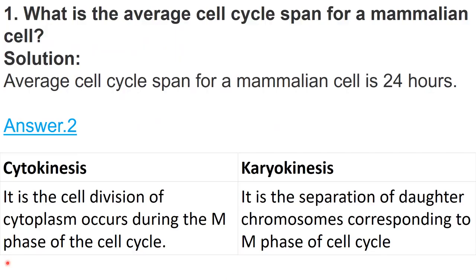Now let's discuss homework solution of previous lecture, and this is question number 1 of NCERT. So average lifespan of mammalian cell is 24 hours. And then this is answer for question number 2 of NCERT, differentiate cytokinesis and karyokinesis. So cytokinesis is division of cytoplasm and karyokinesis is division of nucleus. Okay, so in karyokinesis, the separation of daughter chromosomes corresponding to M phase of cell cycle. If we are saying division of nucleus, then obviously during the division of nucleus chromosome separation occurs, right? But in cytokinesis, cytoplasm division occurs.